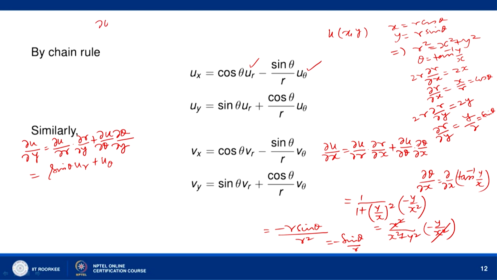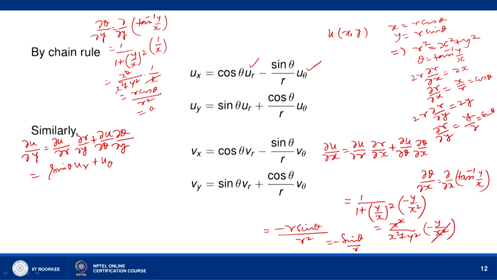So, theta y is equal to the partial derivative of tan inverse y over x with respect to y, which is 1 upon 1 plus y by x whole square into 1 over x. So, this is x square over x square plus y square into 1 over x. So, this will give you x upon x square plus y square, so r cos theta divided by r square. So, we get cos theta divided by r.